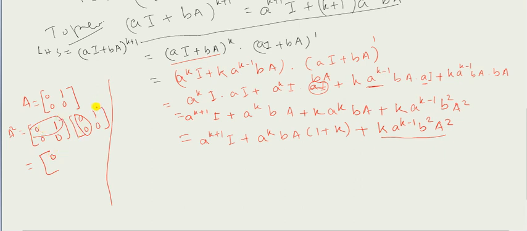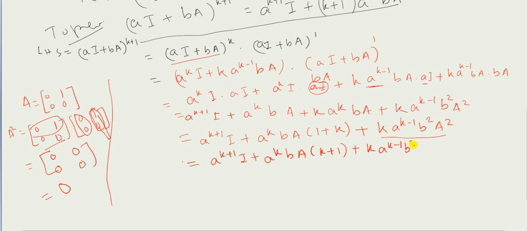This row and the second column will also become 0. This row and the first column will be 0, and this row and this column will also become 0. So we are getting a null matrix for this. So here what will be left? a to the power k plus 1 I plus a to the power k b a into k plus 1, and this one is k into a to the power k minus 1 b square multiplied by the null matrix. And as you know, a null matrix multiplied by any matrix gives a null matrix, so we'll get only the null matrix.